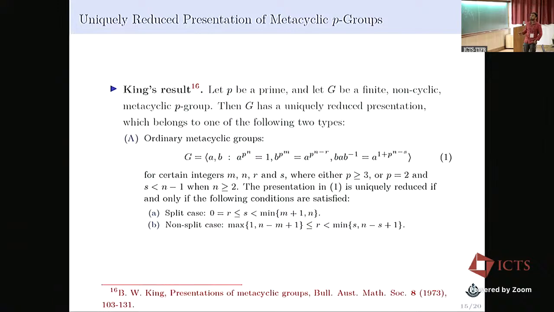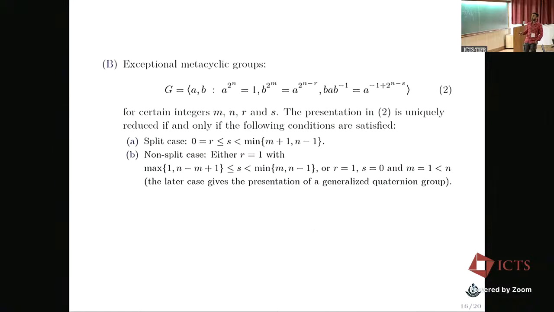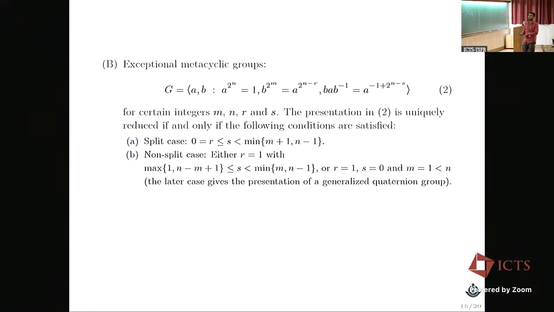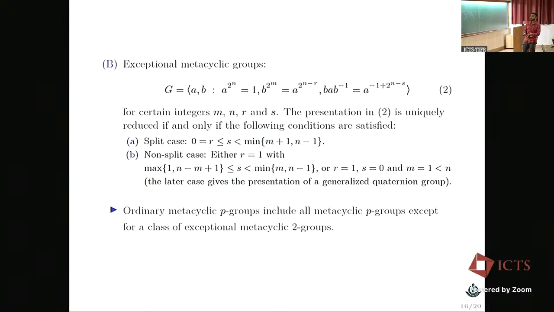In this case, he defined them as ordinary metacyclic groups. For the case when the conjugacy relation is b^(-1) a b equal to a to the power minus 1 plus 2^(n-s), he defined this class of metacyclic groups as exceptional metacyclic groups. One thing we can observe is that all metacyclic p-groups where p is an odd prime are ordinary metacyclic groups. Even ordinary metacyclic 2-groups include all metacyclic 2-groups except a class of metacyclic groups which we call exceptional metacyclic 2-groups.